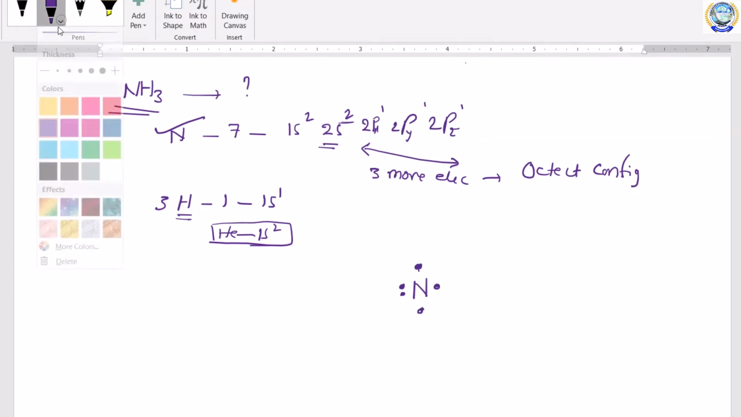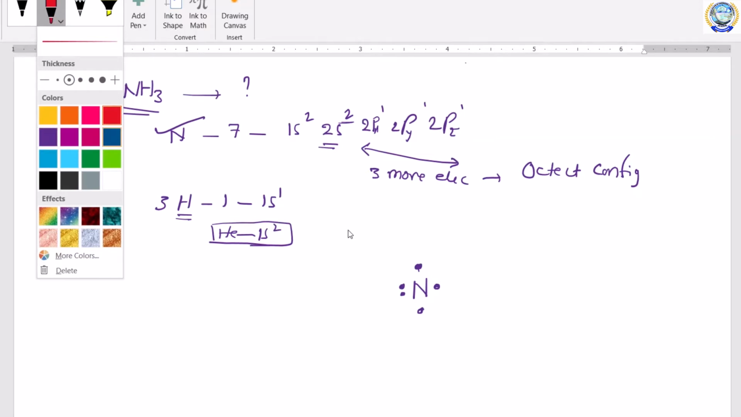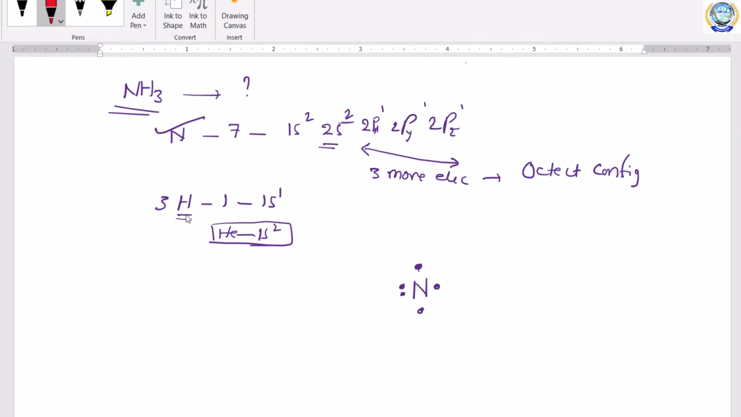Now what happens? This hydrogen atom will come here and it will put its 1s1 electron, and you will get a bond between these two. Again another hydrogen atom will come and it will put its 1s1 electron, and there will be a bond between these two. And the other hydrogen atom will come and there will be a bond between these two.